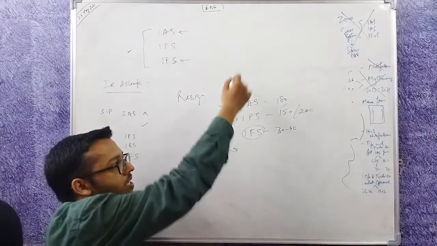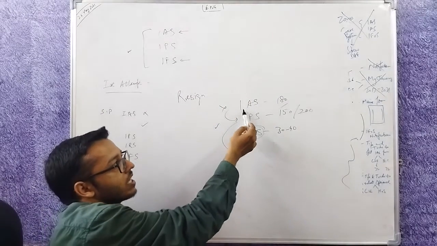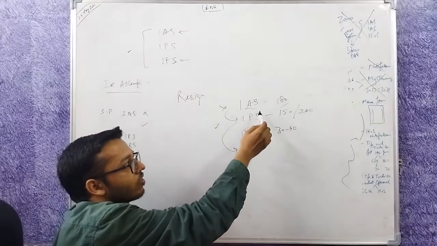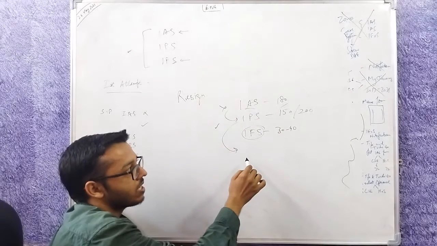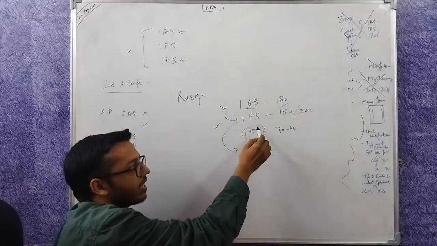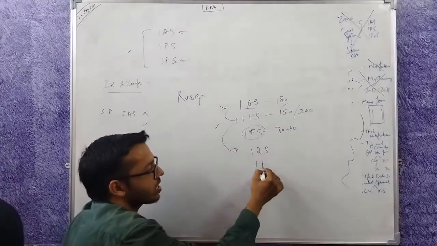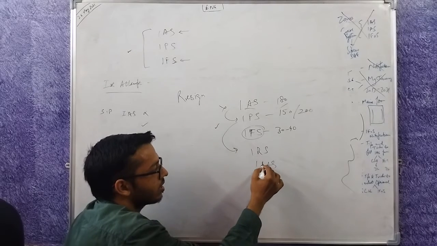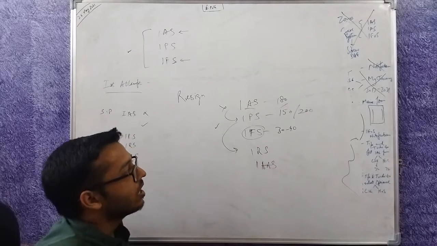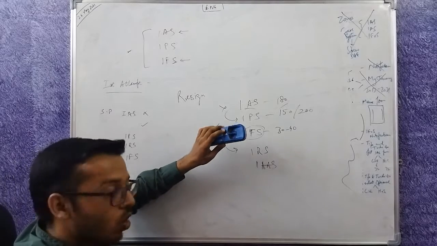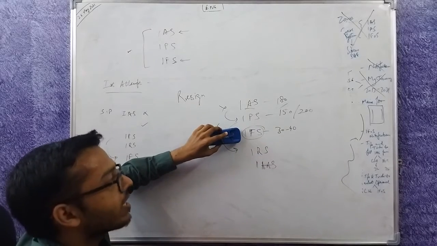So now let's say the person fills this way. The person will say either I will get IAS, or if my rank isn't good enough I will get IPS. There is no way that I can get IFS, and the counter will move here. Let's say I have filled IRS here, IAAS here, and so on. In this case, that person is wrong. That person can still get IFS.